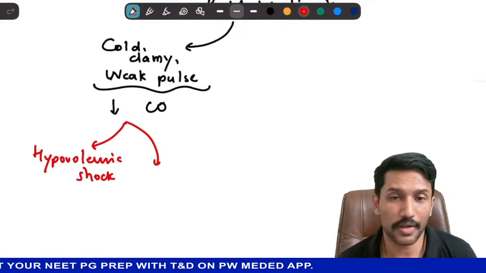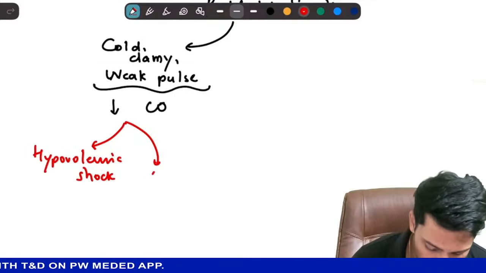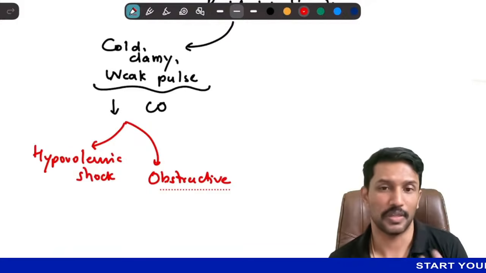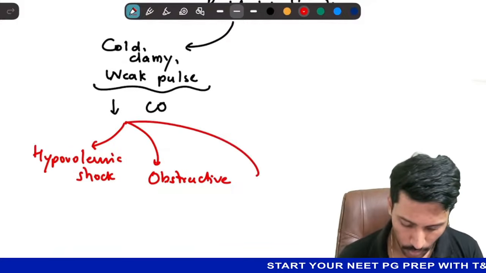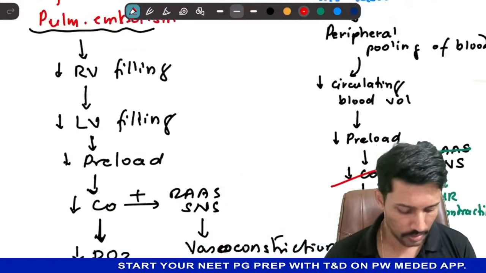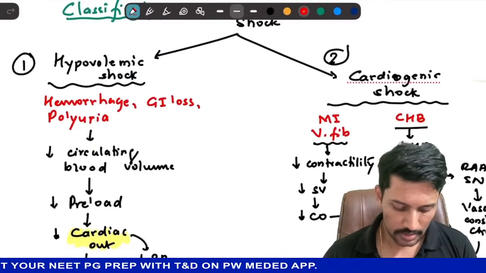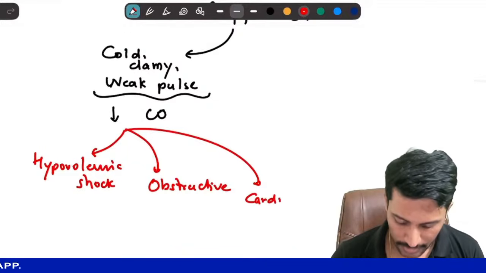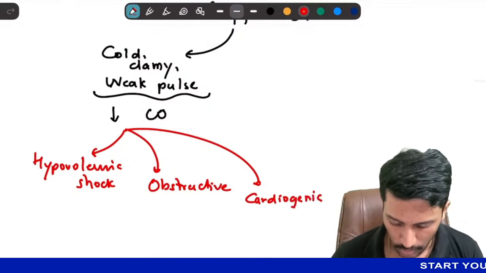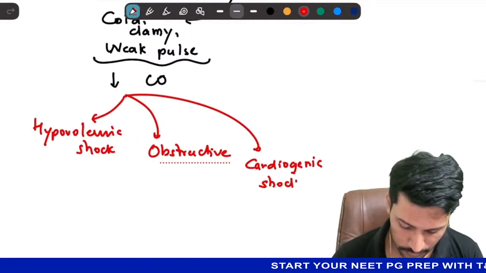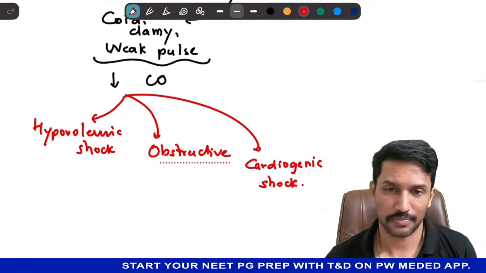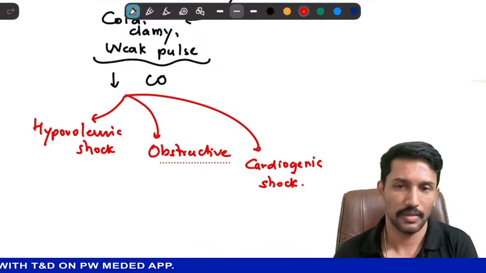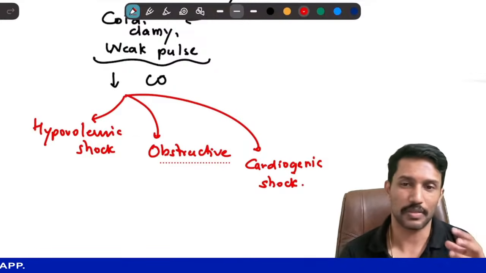Or other conditions of low cardiac output shock, then it could be obstructive shock. So either you have cardiac tamponade or restrictive cardiomyopathy, pulmonary embolism, or it could be cardiogenic shock, right? Like you might have had an MI or a valvular heart disease or an arrhythmia. So now you can investigate further. Like for cardiogenic shock, you might have to do an echocardiography, ECG and electrolyte profile, and the same investigations might pick up the obstructive shock.